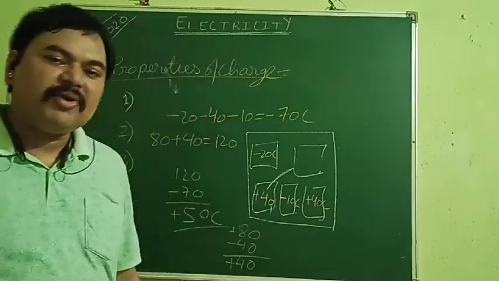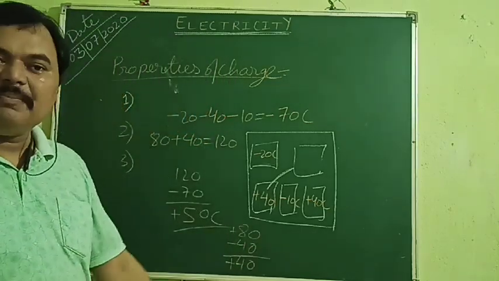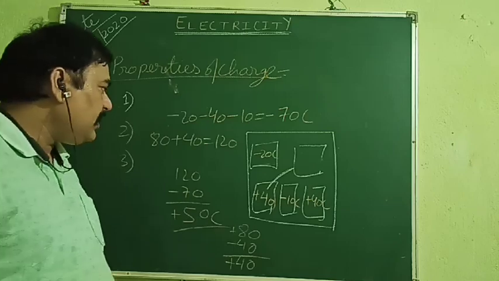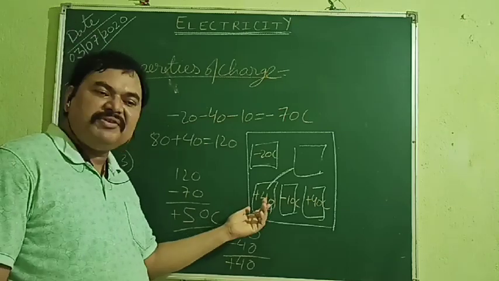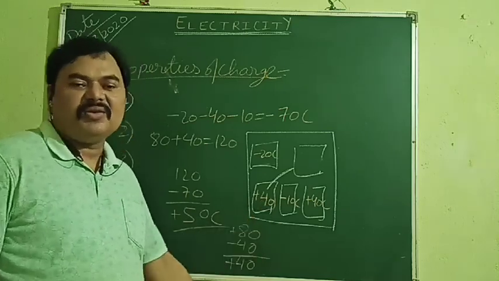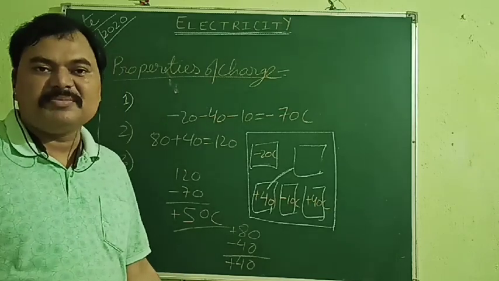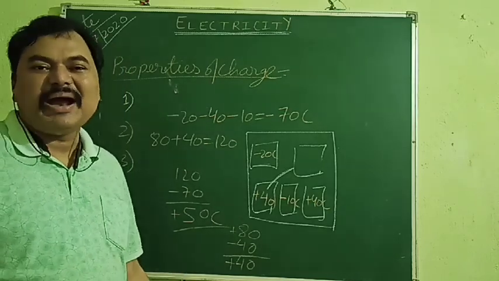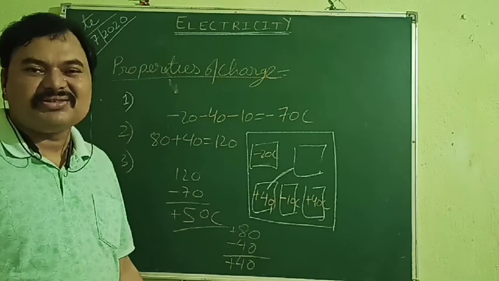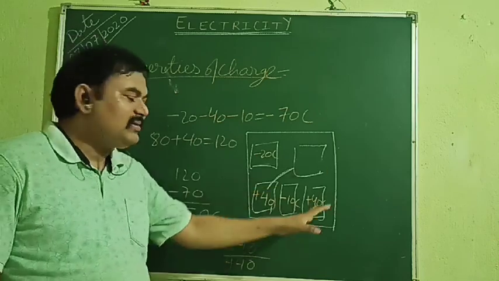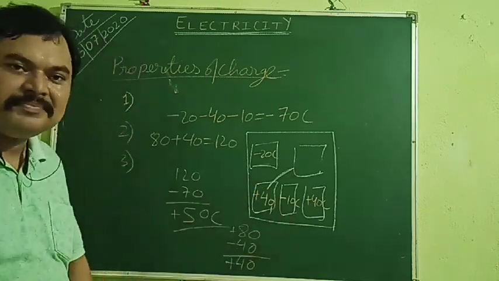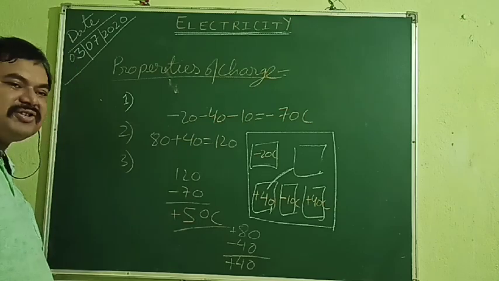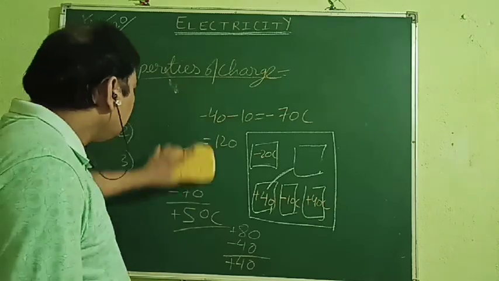But if it is an insulating body, like a wooden piece, whatever charge you are giving to a particular region will remain there only. It cannot be transmitted throughout the body. Why? Because it is a bad conductor of charge or electricity. So in that case it is possible. Clear? So that was the law of conservation of charge, which it is following.